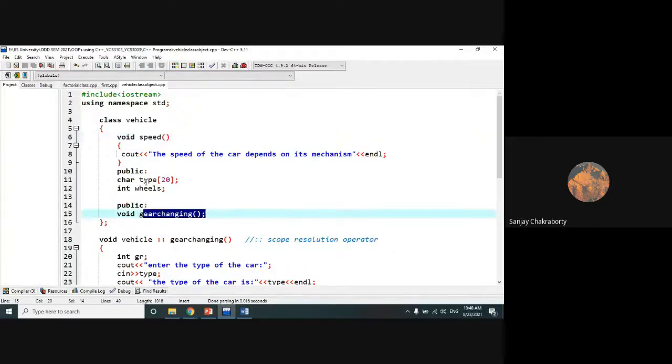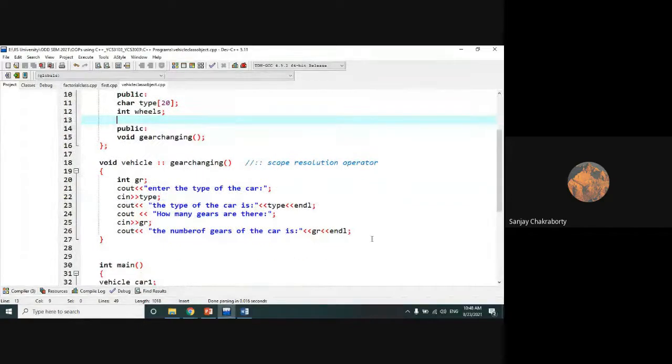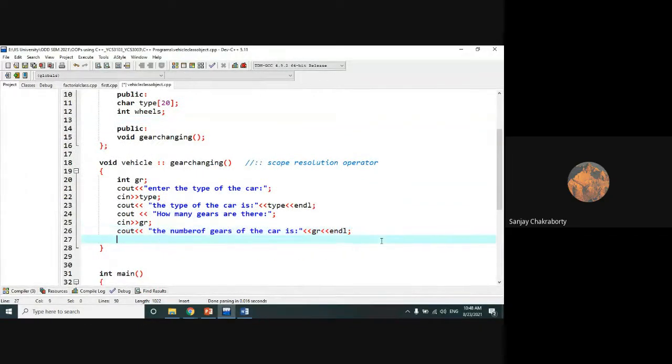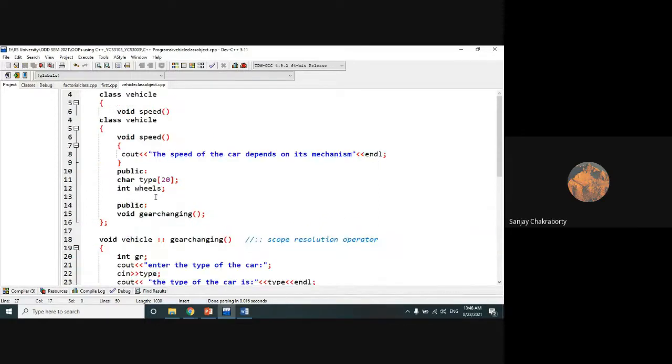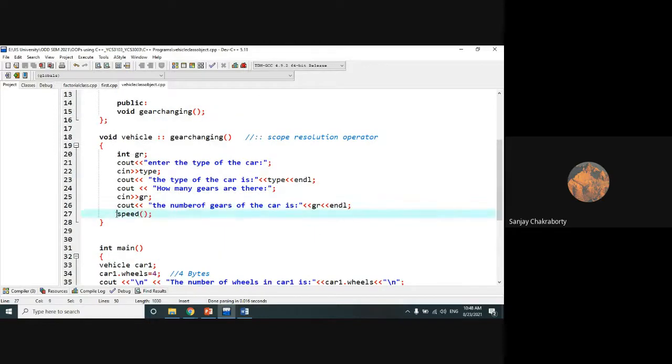Functions with the help of this public function which you have defined within the same class. So this is a gear changing function. Here I have not defined but called the private function from this public function. Speed is a private function. It has no return type or argument list, so it is actually a calling of that function.